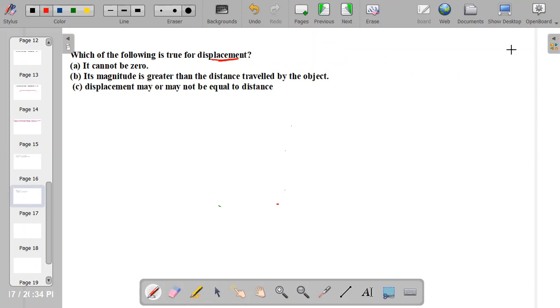It cannot be zero. Yes, Farhan answered me correctly. Nitya answered me correctly. Bushra, yes, correct. Yes, Angelina, false. Because it can be zero, so it is false. Only displacement can be zero. It is like your mummy: when you go here and there, after using so much petrol and running around, your mother says you don't work, because you are again at your home.